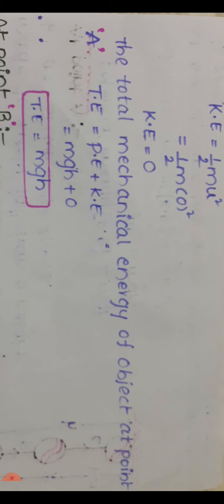So the total mechanical energy of the object at point A is potential energy plus kinetic energy. The potential energy of the object is mgh plus the kinetic energy of the object, 0. So the total mechanical energy of the object at point A equals mgh.